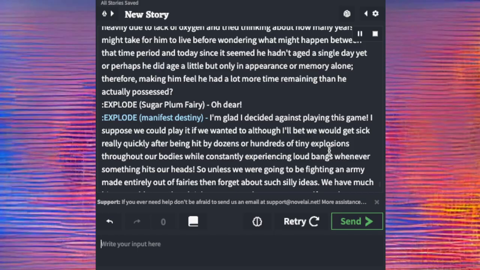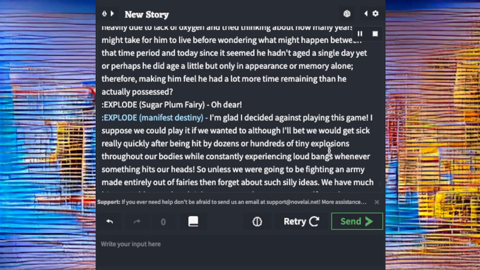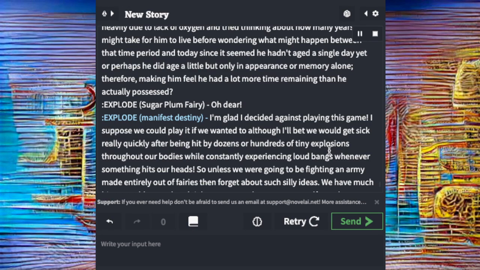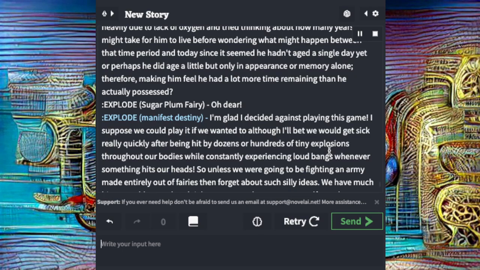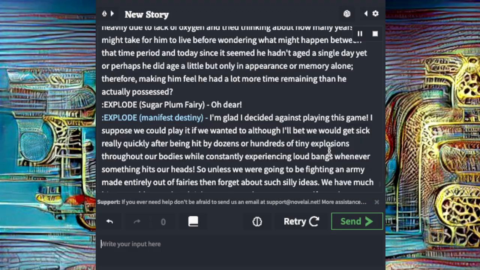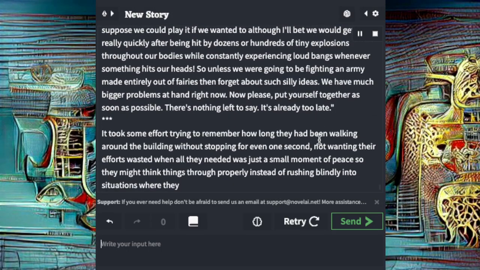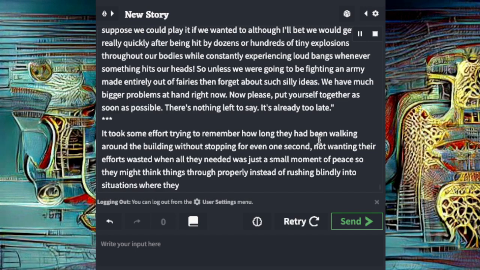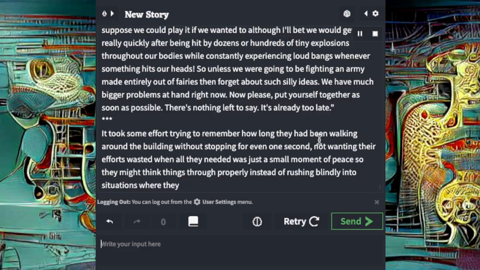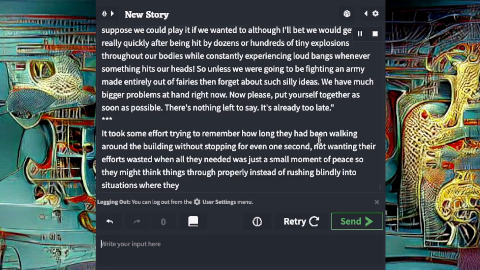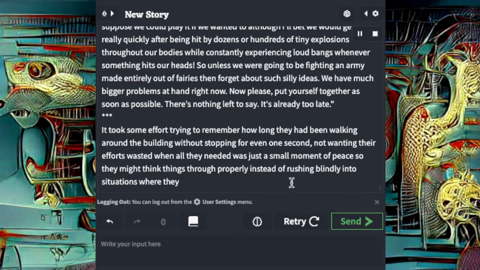I suppose we could play it if we wanted to, although I'll bet we would get sick really quickly after being hit by dozens or hundreds of tiny explosions throughout our bodies while constantly experiencing loud bangs whenever something hits our heads. So, unless we were going to be fighting an army made entirely out of fairies, then forget about such silly ideas. We have much bigger problems at hand right now. Now, please, put yourself together as soon as possible. There's nothing left to say.